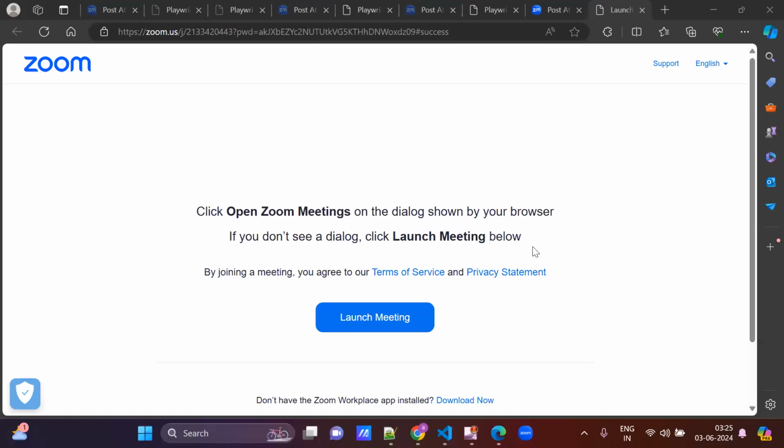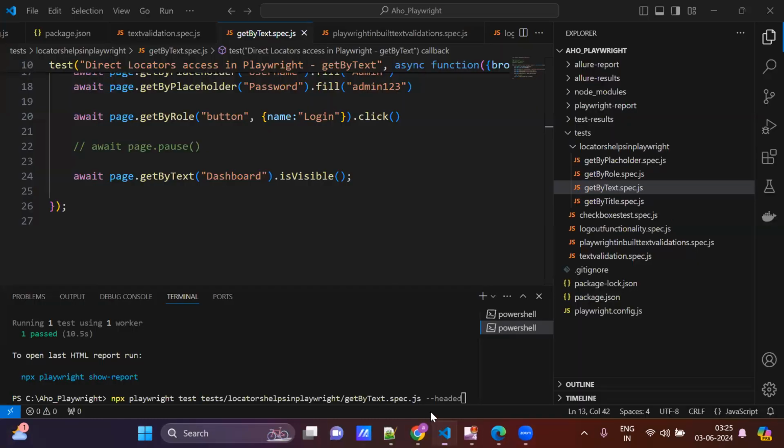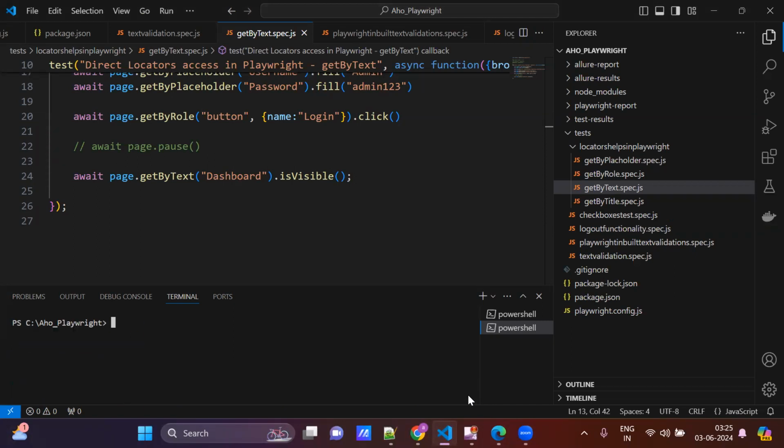In the previous session we have seen running a single test case in the Playwright automation framework. Now we will see running multiple test cases in the Playwright automation framework. So we need to run multiple test cases.